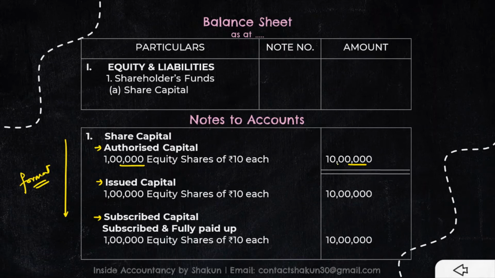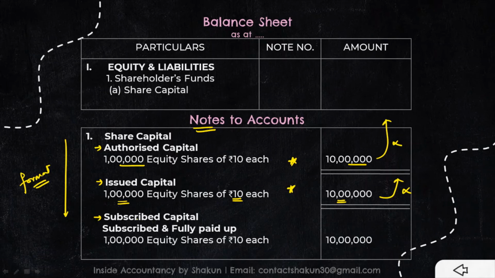Now this is only for information. The authorized capital has to be shown in the notes to accounts, but it is only for information. This amount is not carried to the balance sheet. Similarly, issued capital was given as 1 lakh equity shares at the rate of 10, that is 10 lakh. Again, this is also only for information. This amount also is not carried to the balance sheet. Both these are only for the purpose of showing the amount of authorized and issued capital.